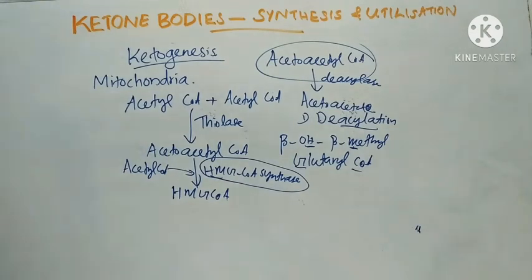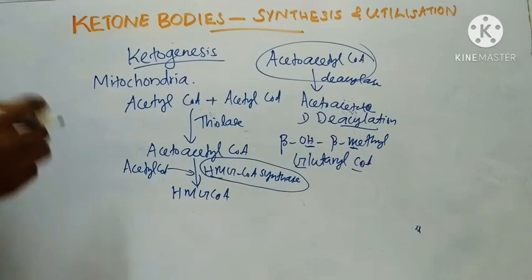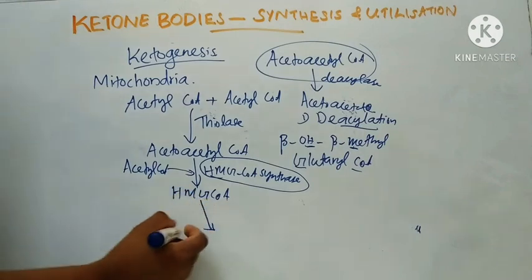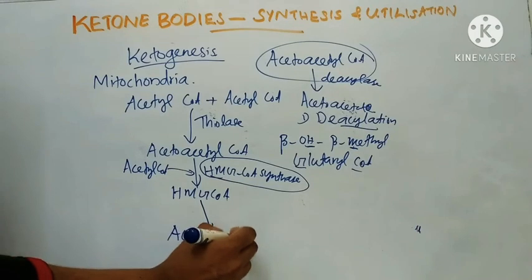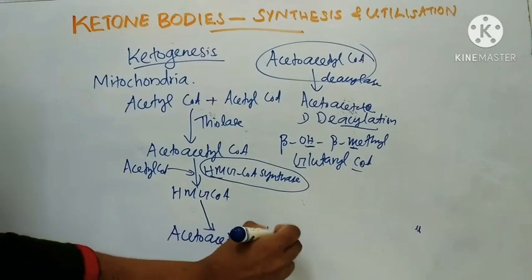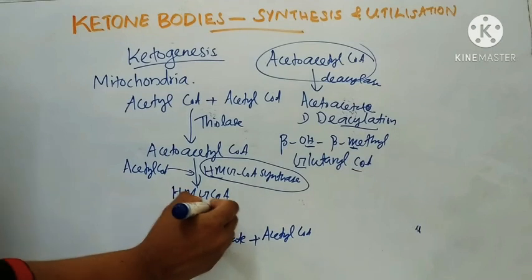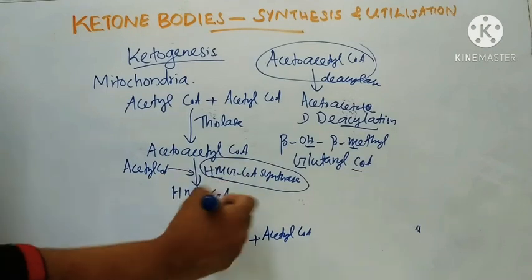Next, HMG-CoA is converted to one molecule of acetoacetate and one molecule of acetyl CoA by the enzyme HMG-CoA lyase.